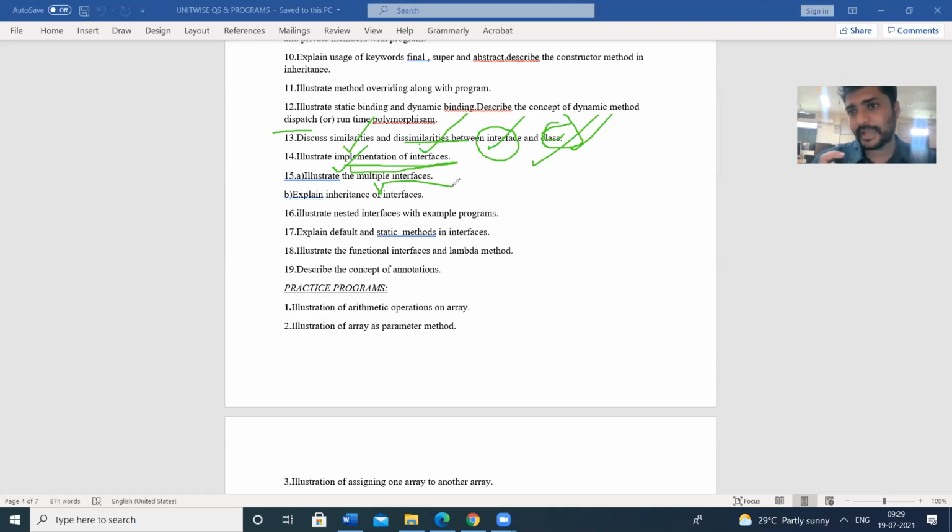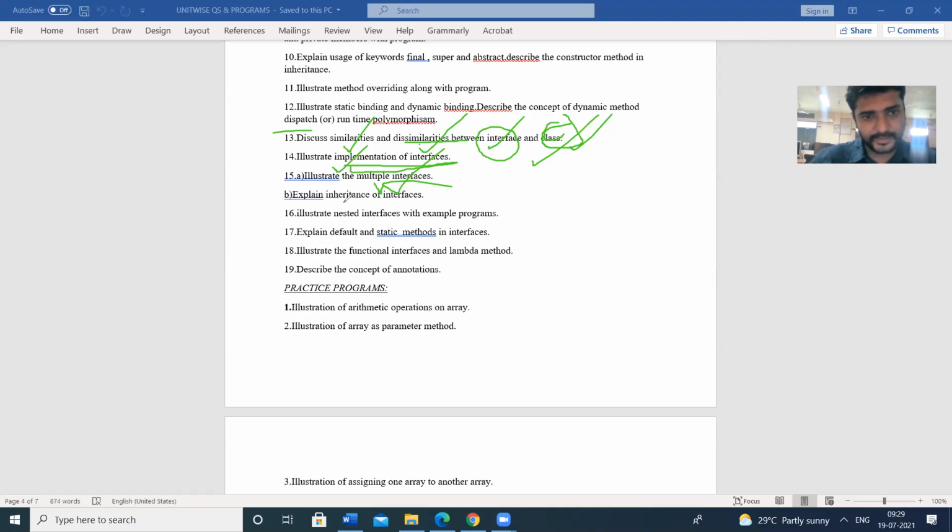The implementation of that abstract method will be there in the implementing class. That's why we have said that to implement the interface, we need a class. In that class, we can define that abstract method. Only the method header will be there in the interface. That is the definition and syntax of the interface.